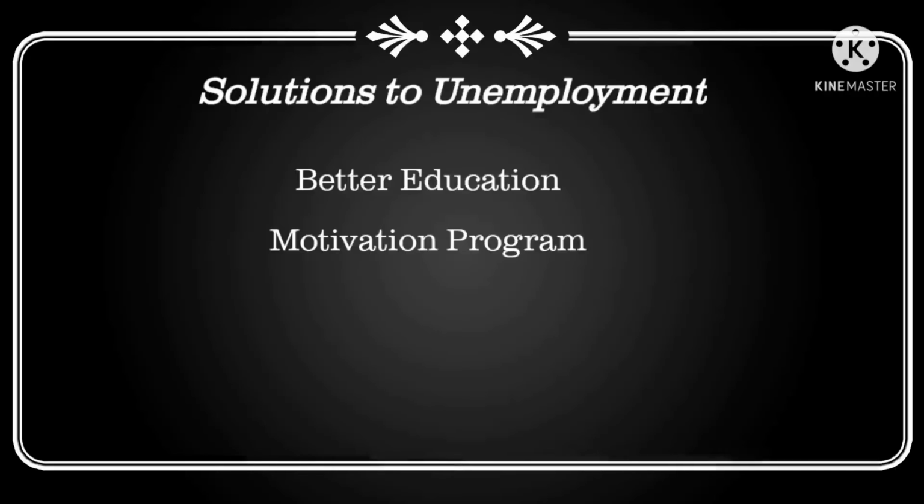For the first solution, better education. In order to fight unemployment, it is crucial to improve education levels of people so that it will be easier for them to find a job. This education should start early in school, and teachers should pay close attention and take care of every child to ensure good educational progress. Second solution is the motivation programs.